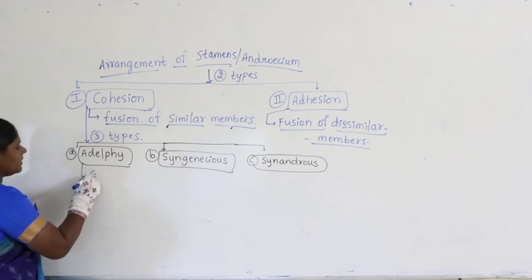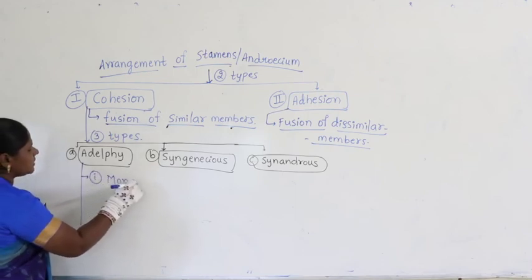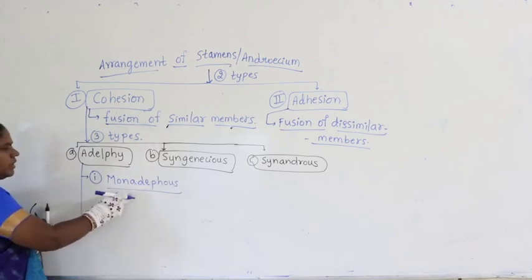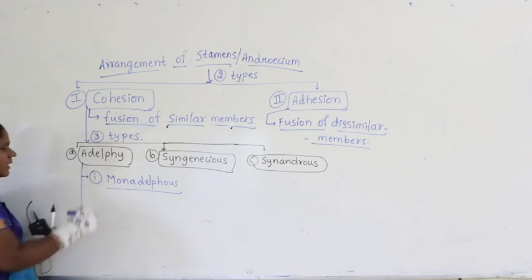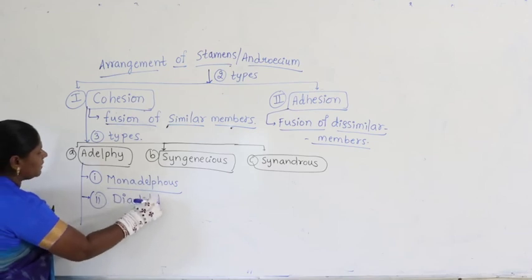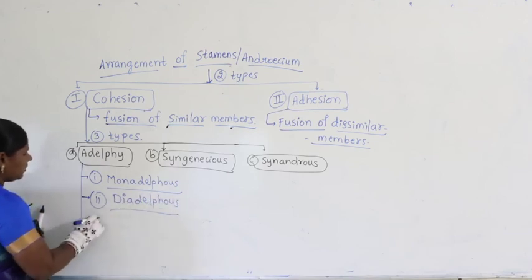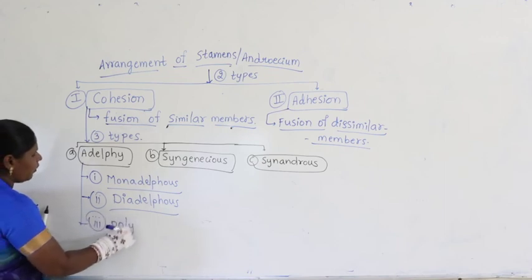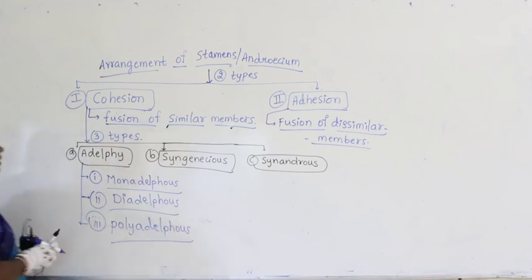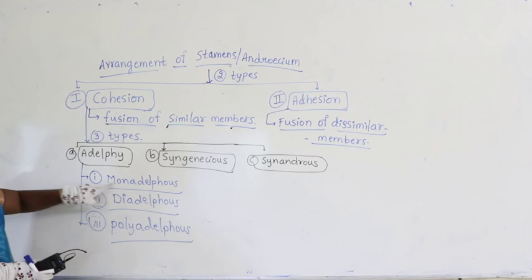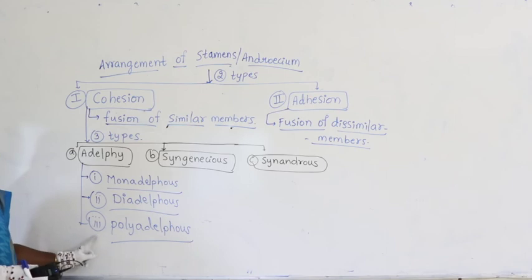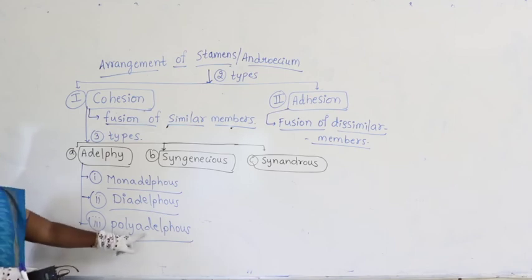The first category is called Monoadelphous, the second category is called Diadelphous, and the third category is called Polyadelphous.